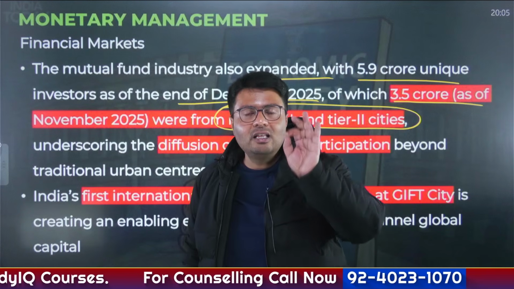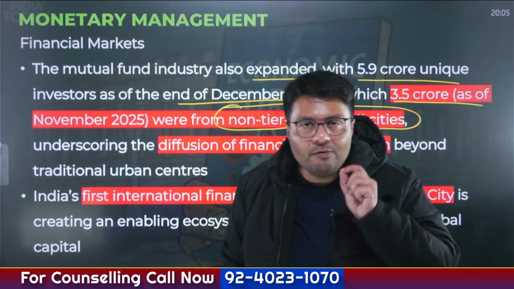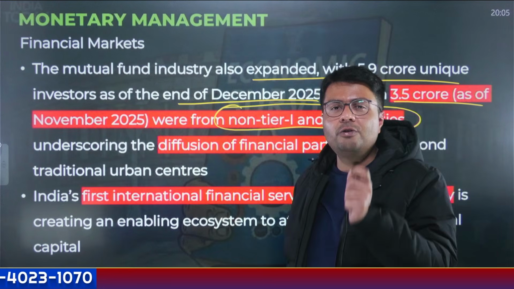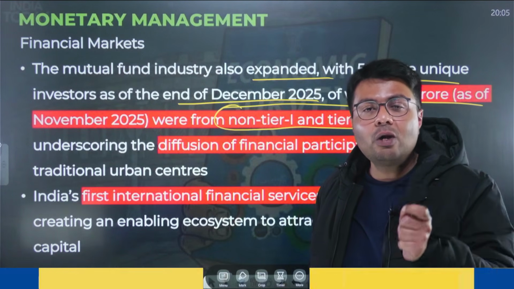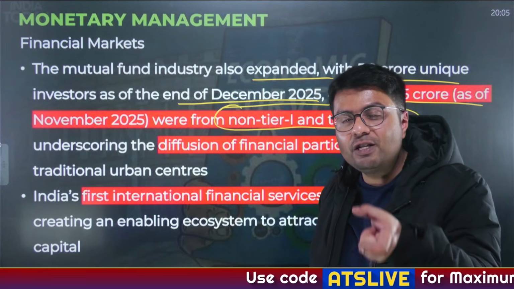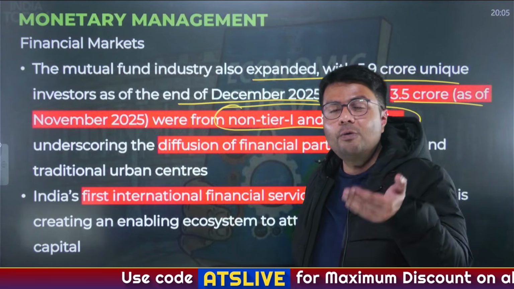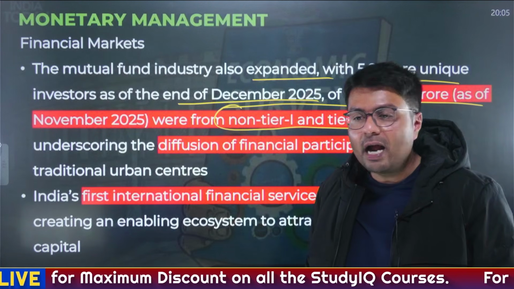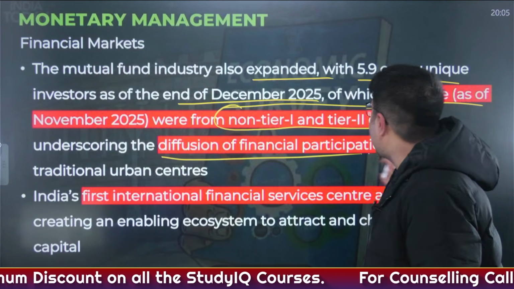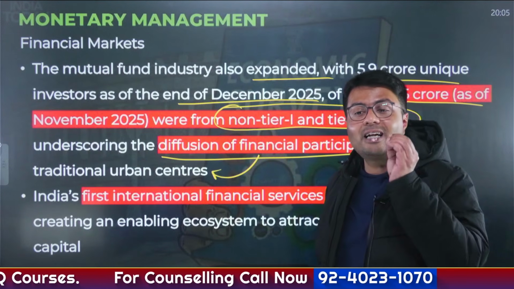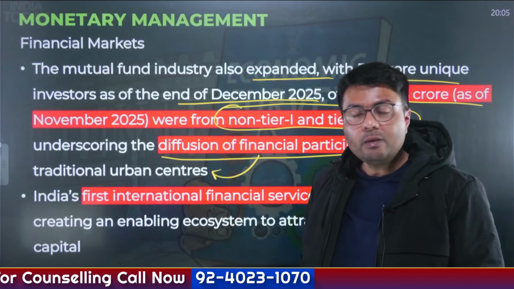What does this development show you? That investment in stock markets, investment in mutual funds, is not just driven by urban areas. It's not just driven by metropolitan cities. It has now trickled down to even smaller cities in India. And how has that become possible? Due to improvement in technology, right? This shows diffusion of financial participation even beyond the traditional urban centers, that is, metropolitan centers, right?